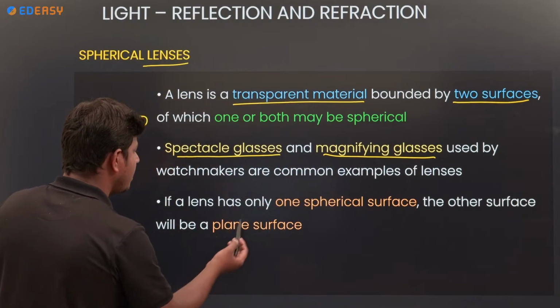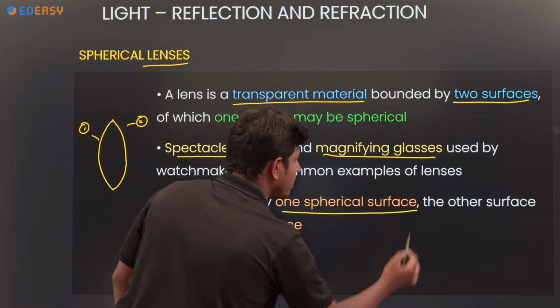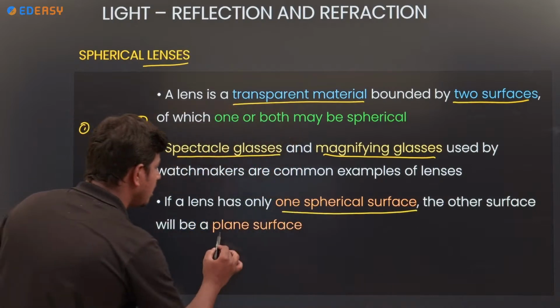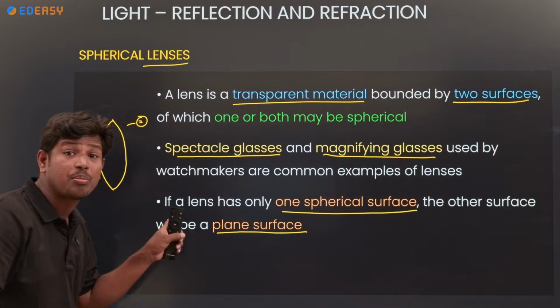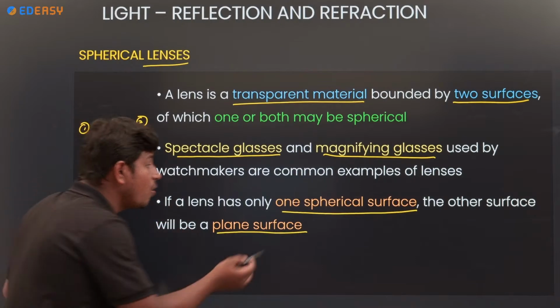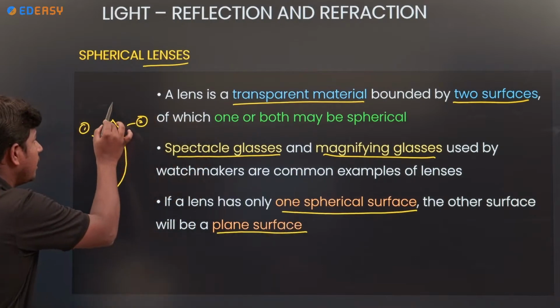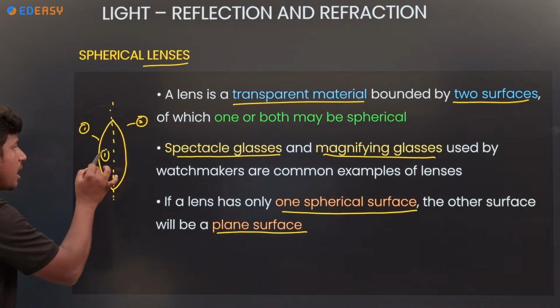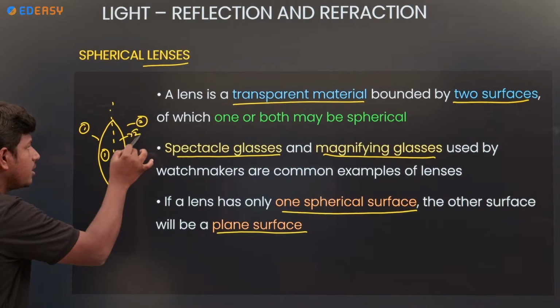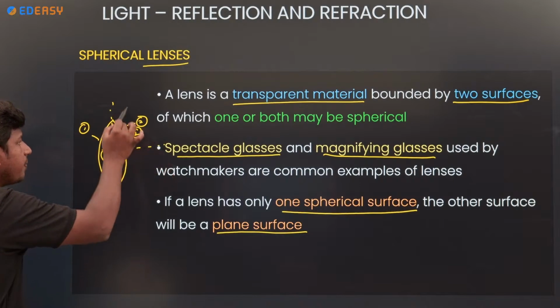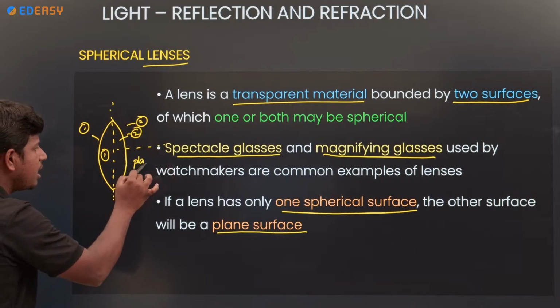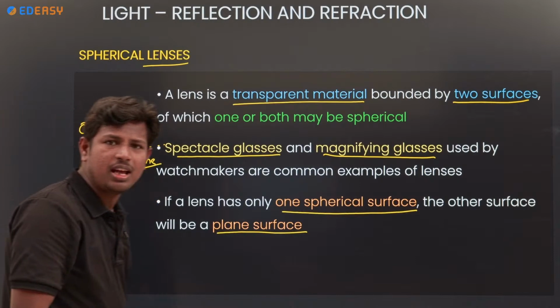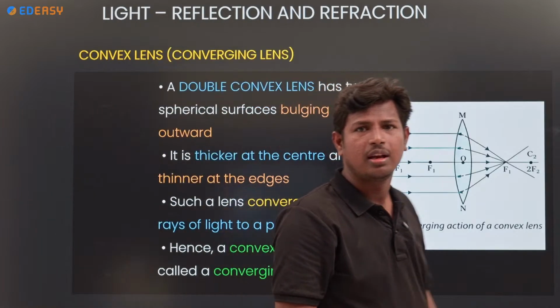Next, if a lens has only one spherical surface, the other surface will be a plane surface. Remember the point. If I take a spherical lens and remove the second part, then the remaining surface is plane only.